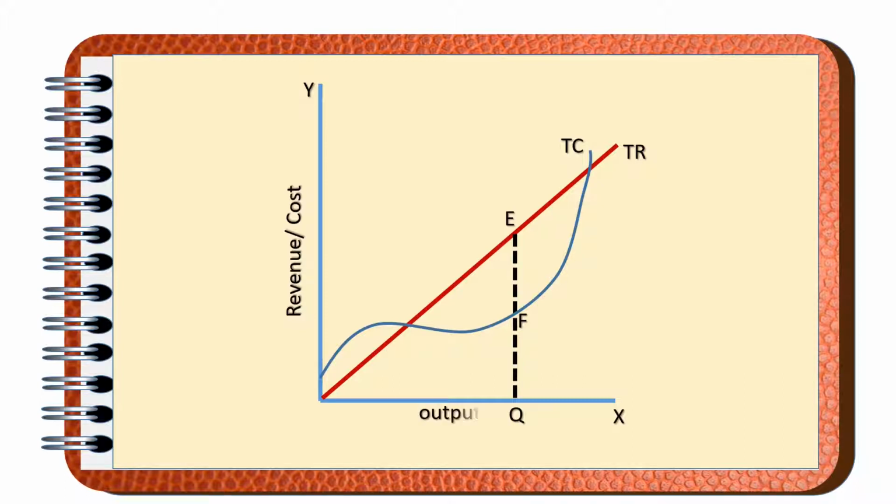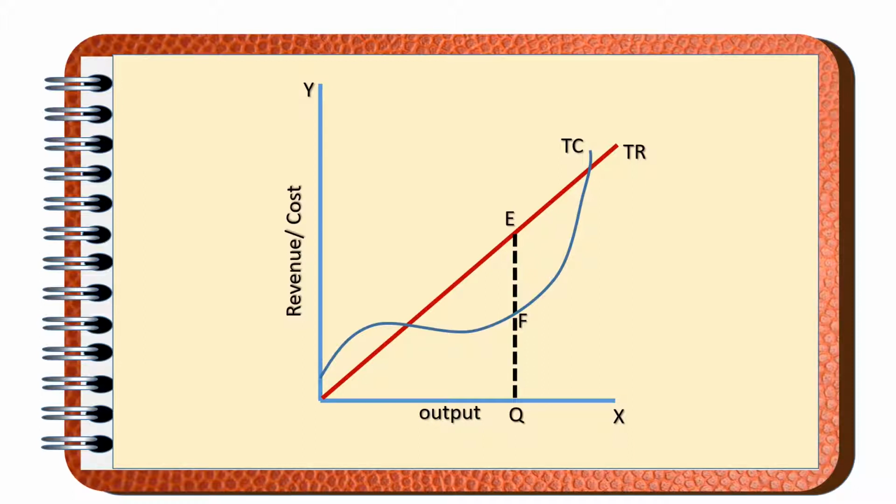When the producers are producing OQ level of the output, the total revenue is EQ and the total cost is FQ. So here we can say that when the producer is producing OQ level of the output, the gap between TR and TC is maximum. So the producer will attain the equilibrium only when he will produce OQ level of the output.